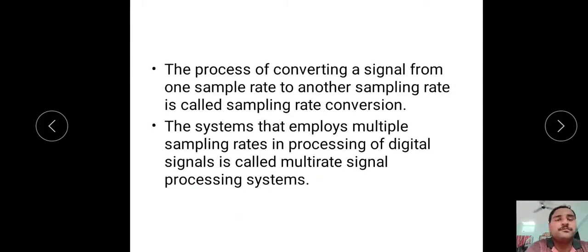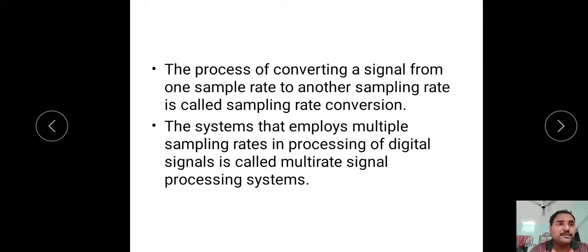Good morning students. Now we should go for unit 5, that is multi-rate signal processing. Let's see. First, what is multi-rate signal processing? The system which employs multiple sampling rates in the processing of digital signals is called a multi-rate signal processing system. That means a system which employs different multiple sampling rates at different positions of a system.